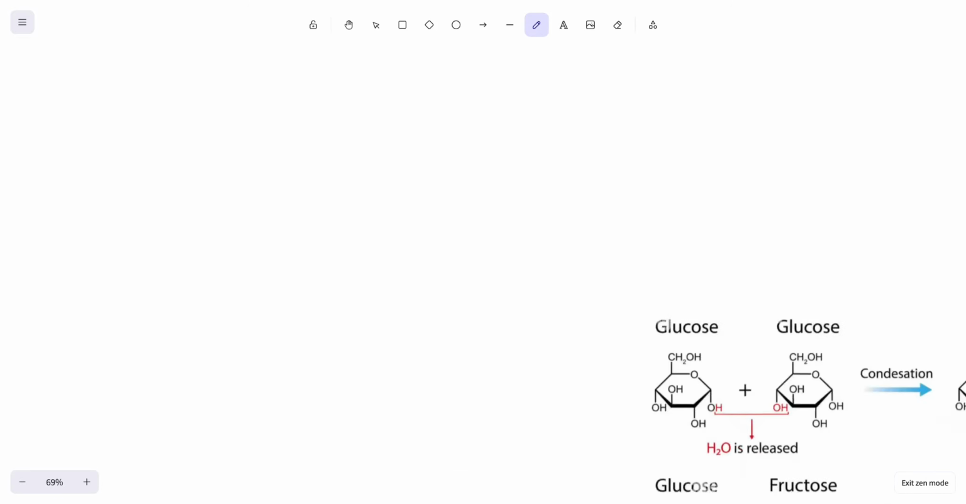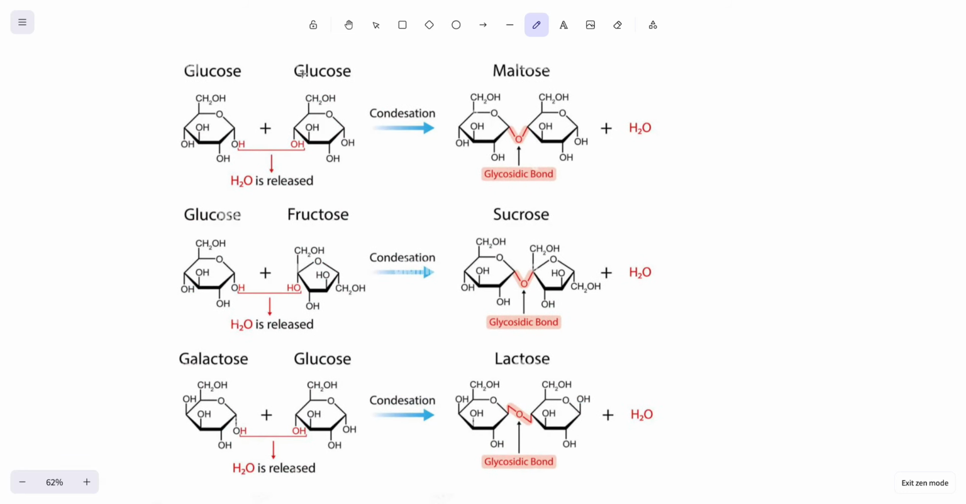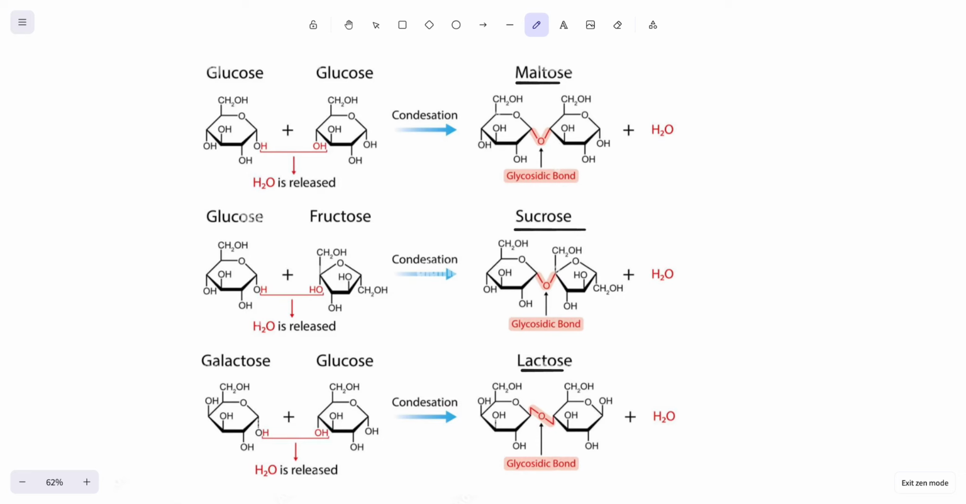And you can see this happening in many, many ways. Glucose and glucose form maltose. Glucose and fructose form sucrose. And galactose and glucose form lactose. But the main reaction is the same. You see that on the product side, we're going to be losing water, and it's all going to involve these edge carbons, as we saw before.